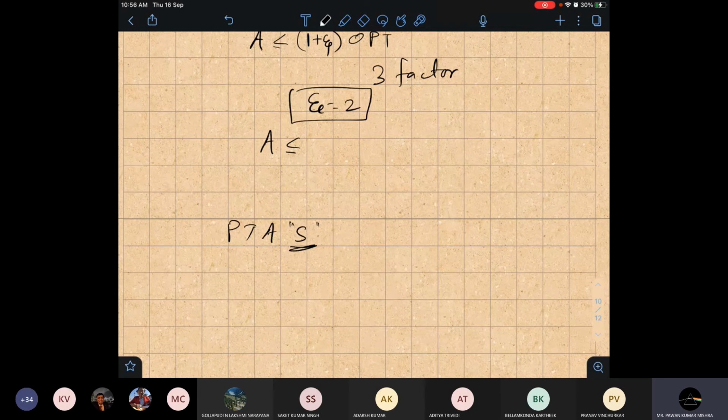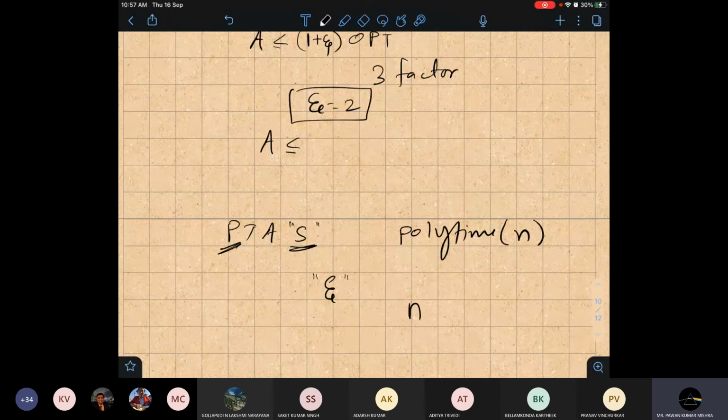Previously we saw polynomial time in n. Now, since we are incorporating this epsilon in our factor, our time complexity will change. The time complexity will depend on epsilon also.